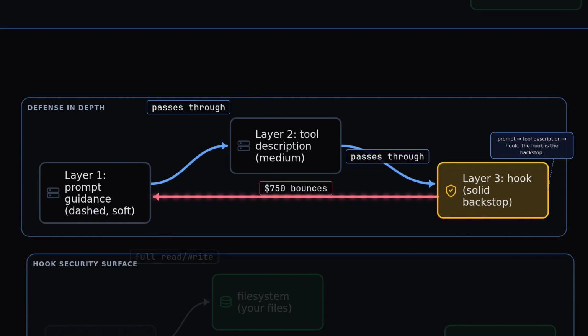Hooks are not a replacement for the prompt. They are the last layer of 3. Layer 1, prompt guidance, soft and dashed. Layer 2, the tool description, medium strength. Layer 3, the hook, a solid backstop. The 750 refund passes through the first 2 and bounces off the third. Defense in depth, each layer catches what the one above missed.